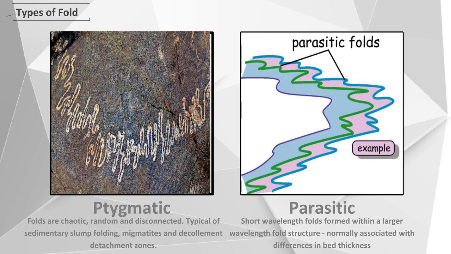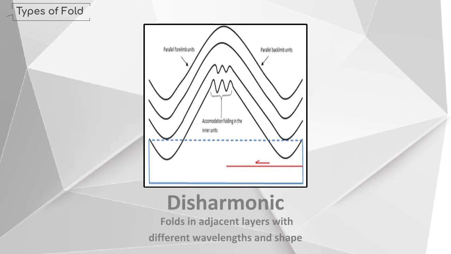Parasitic fold, a fold of a small wavelength and amplitude which usually occurs in a systematic form superimposed on folds of larger wavelength. Parasitic folds usually show typical S and Z asymmetric profiles on their limbs and M profiles in the hinge regions. Disharmonic. Disharmonic folds are folds in adjacent layers with different wavelengths and shape.